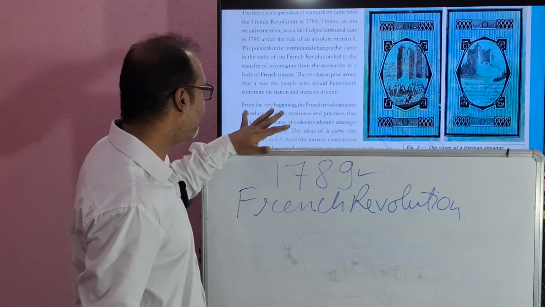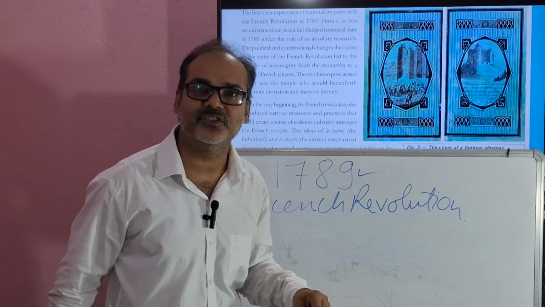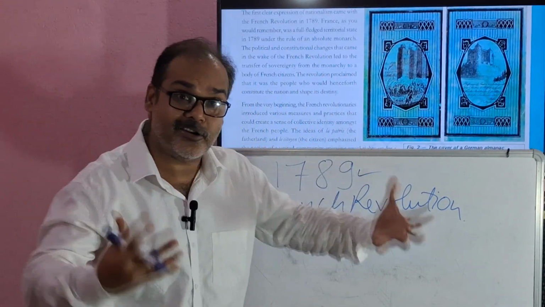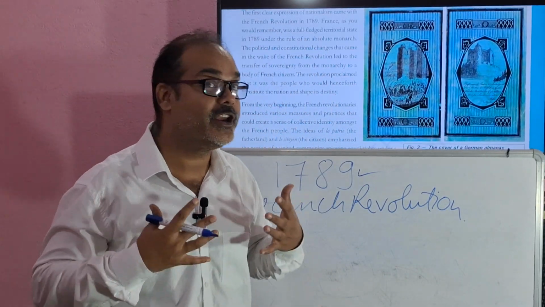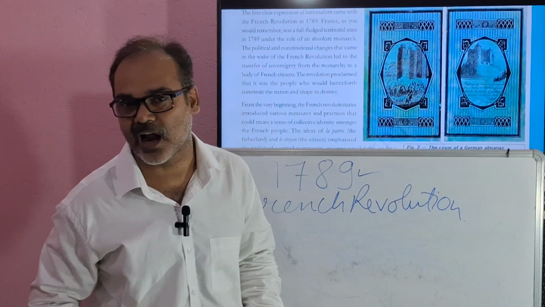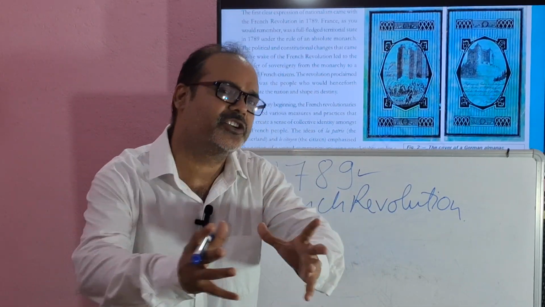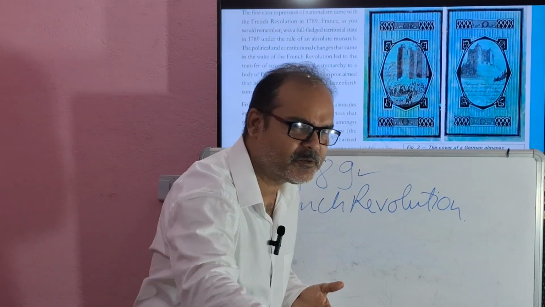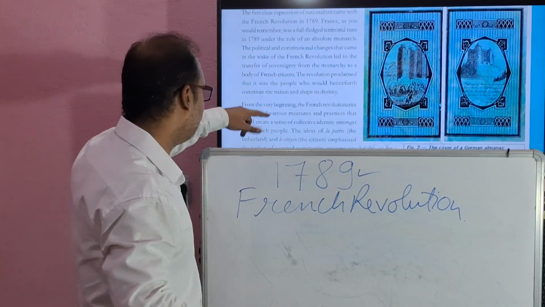From the very beginning, the French revolutionaries introduced various measures. When this feeling came inside the people that the country is ours and we are here to save its destiny, they started taking several measures. What steps did they take?